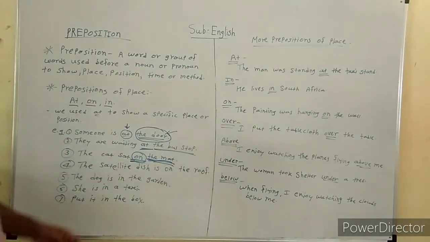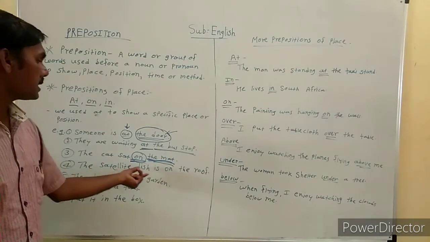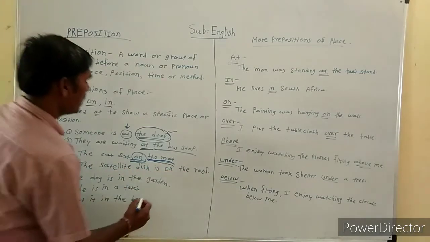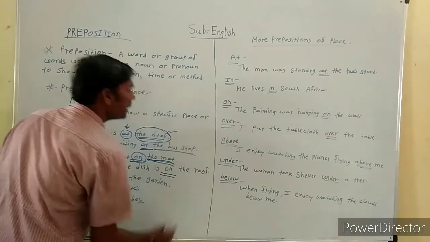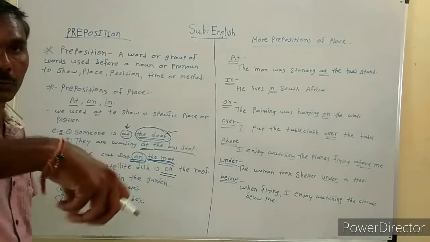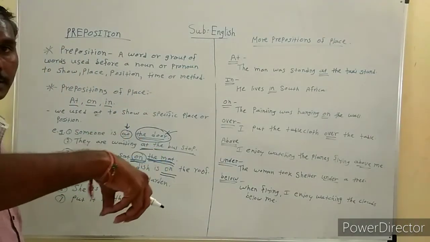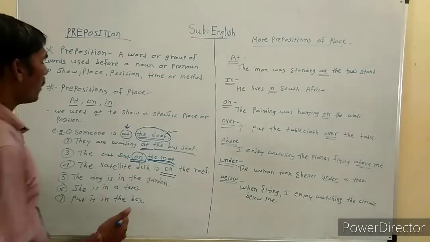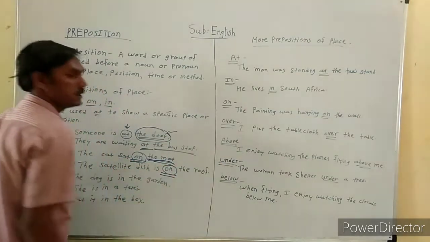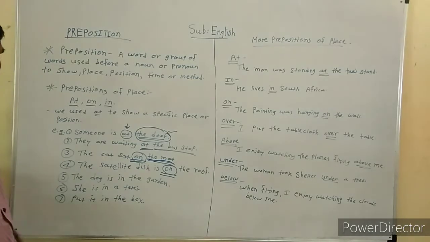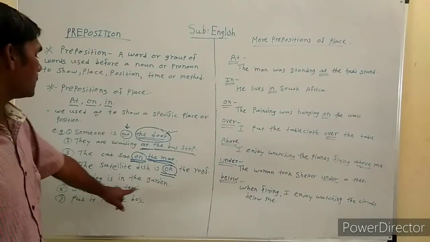Let's see the next example. The satellite dish is on the roof. Here also the satellite dish is touching the roof. So on is the correct preposition.